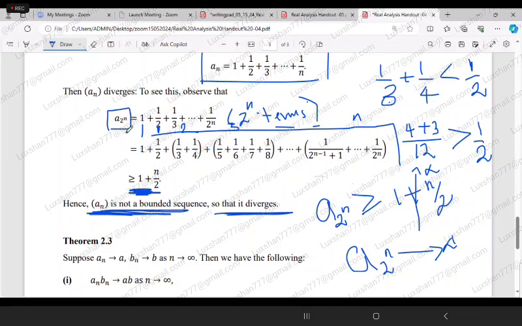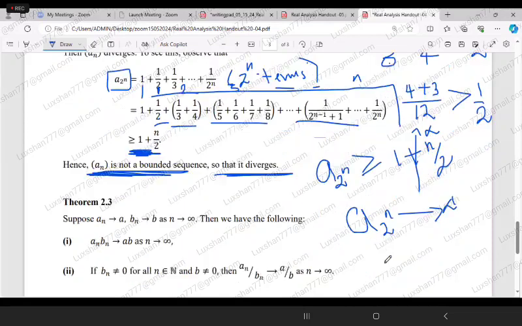Okay. So nothing else. Why are we considering a to the power 2n? In order to use some mathematical techniques, we are considering the term a 2 to the power n, nothing else. There is no other reason, because when you consider n, then it is very difficult for you to show this way. That is why we are considering a 2 to the power n term, and we are grouping those terms, and each of these groups is always greater than or equal to half, and there will be n groups. Therefore, you can always write this is greater than or equal to 1 plus n by 2.